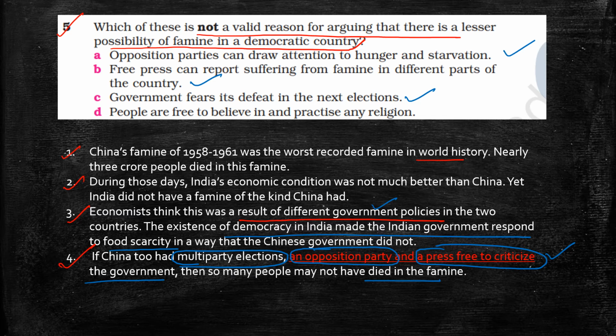People are free to believe in and practice any religion. This is not a valid reason. Hence, answer D is correct because he is asking for the reason that is not valid. Hence, answer D is correct. Answer is D.